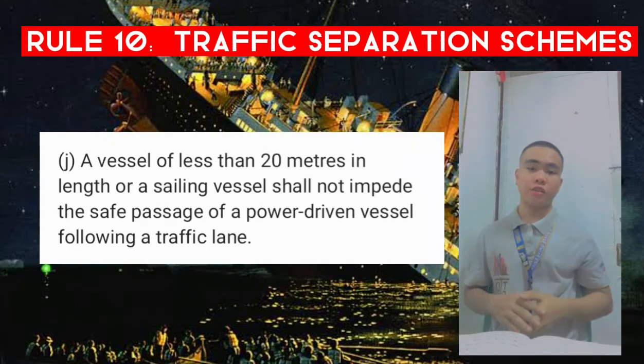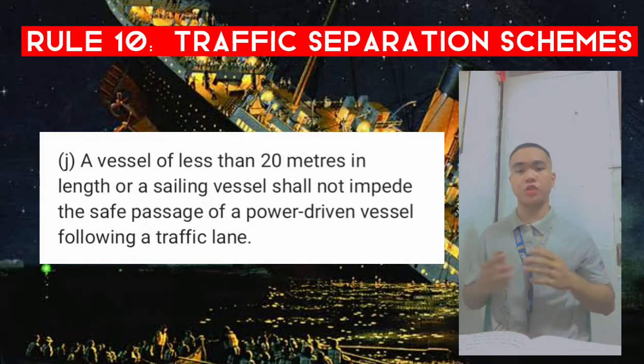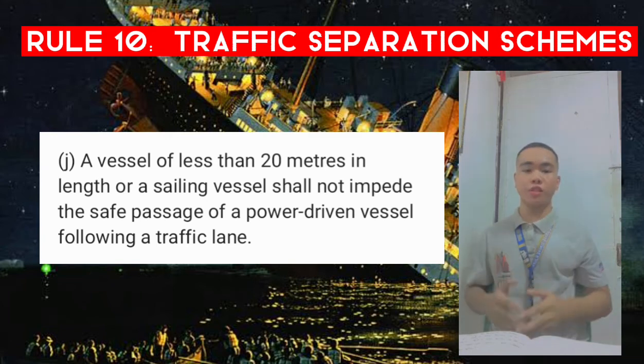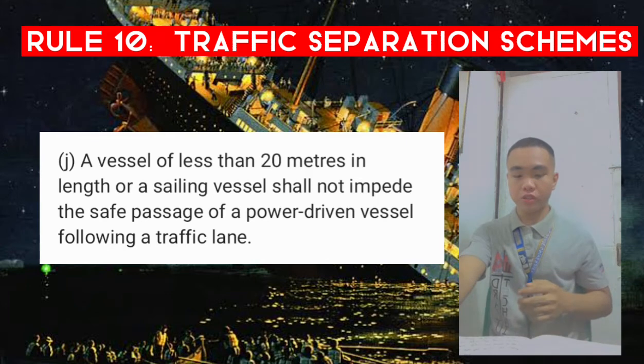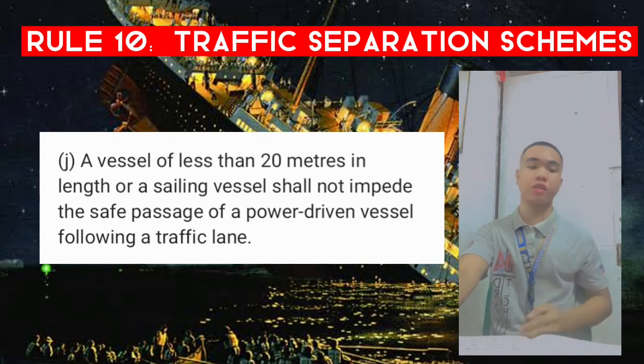J. A vessel of less than 20 meters in length or a sailing vessel shall not impede the safe passage of a power-driven vessel following a traffic lane. So these two are smaller vessels, and there are fewer people aboard, but they are still meant to not impede the passage of power-driven vessels following the traffic lane.